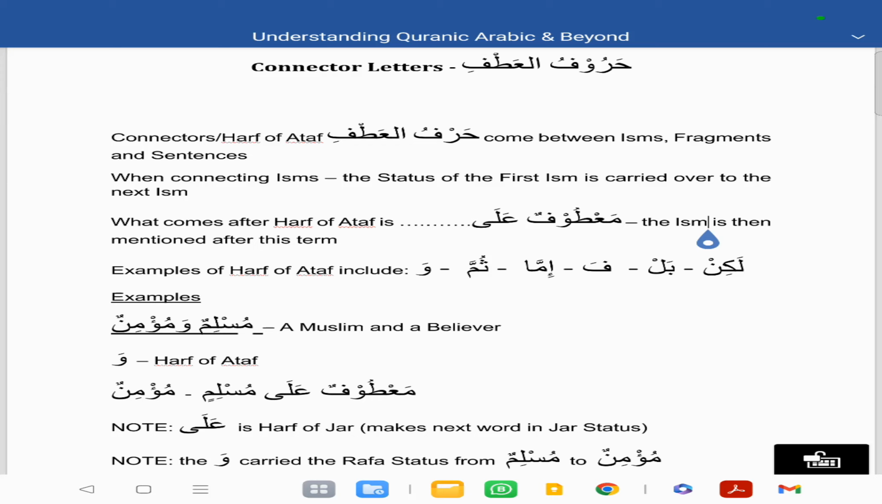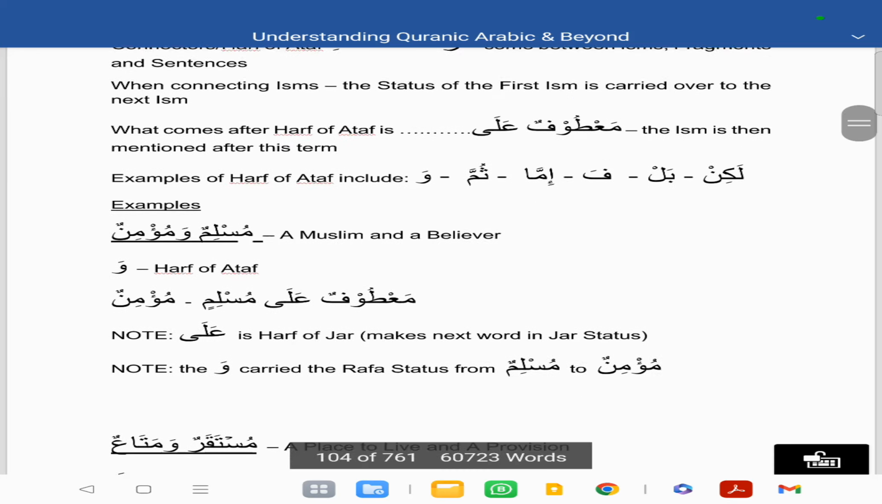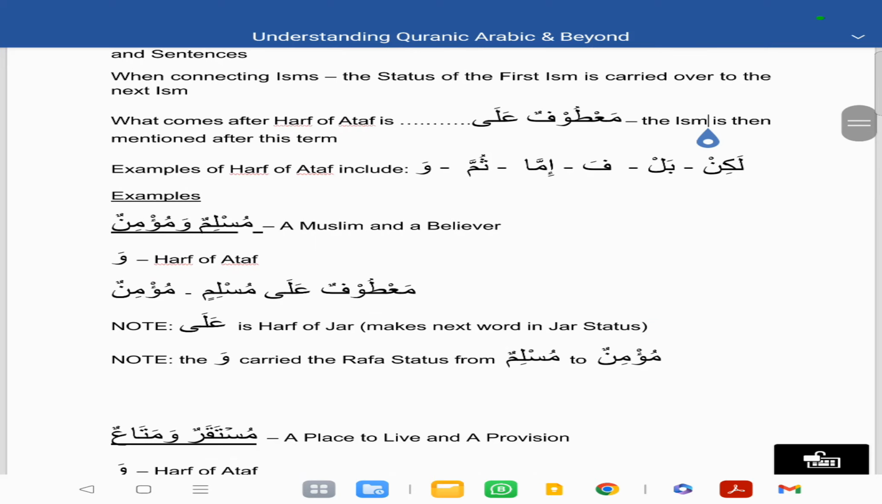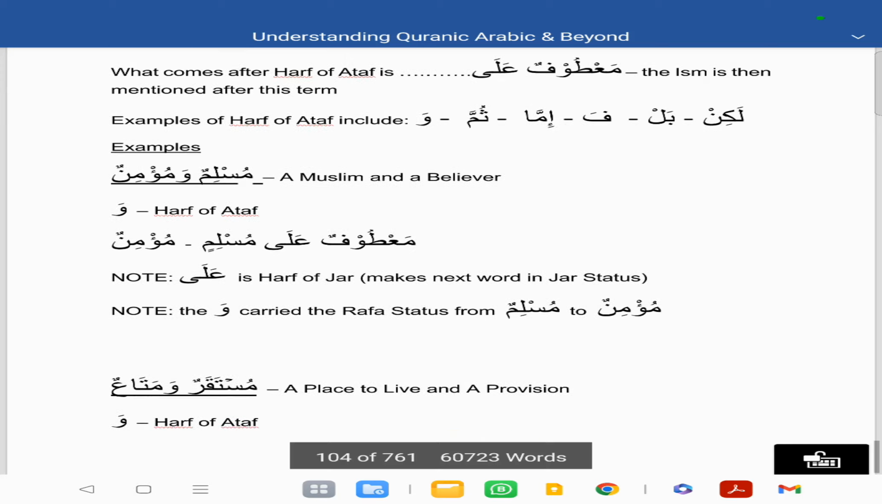So what comes after the harf of ataf is called ma'atufun ala, and then the first ism is mentioned after this term. Some examples of harf of ataf include lakin, which means however, bal, which means rather, fa, which means then, imma means either, thumma means then after some time, and wa means and. So some examples we have here.